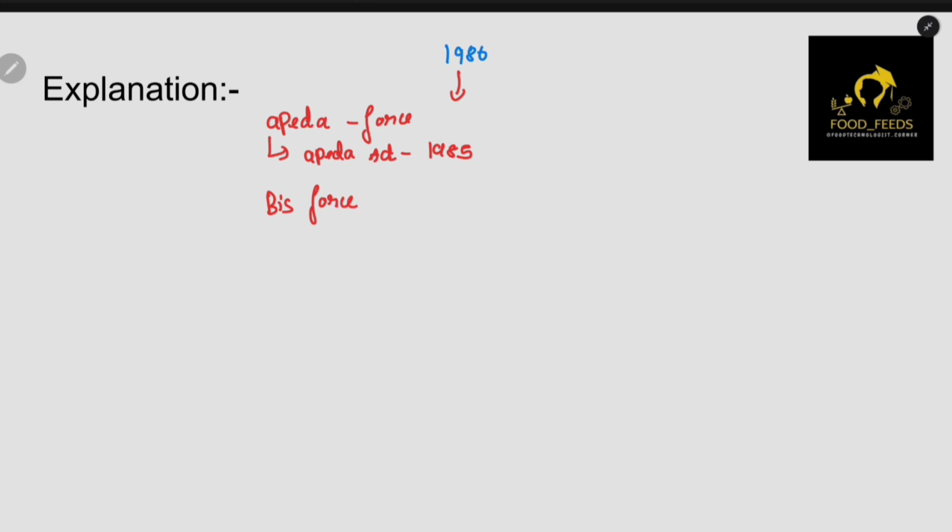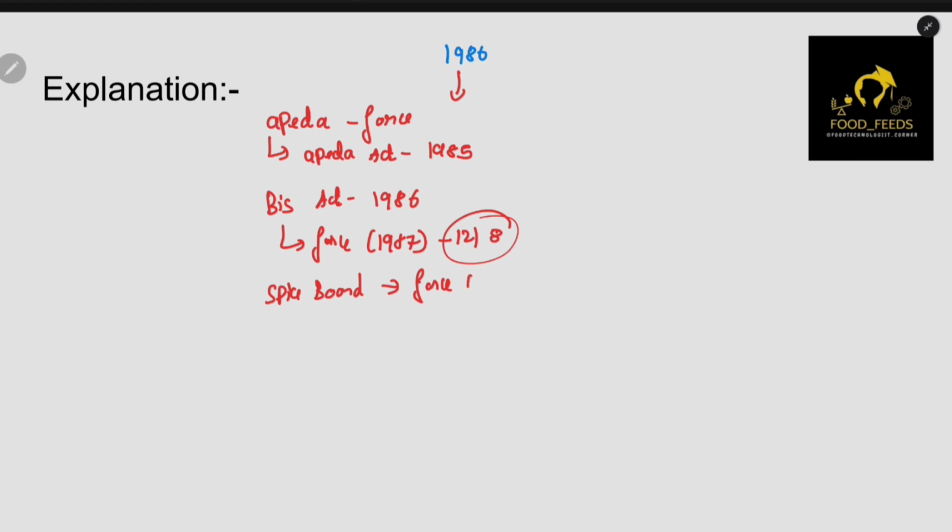The BIS Act came in 1986, but it came into force in 1987, on the 12th of August. So this is BIS. And Spice Board. Basically, the Spice Board also came into force in 1987, but this act came in 1986 only. Spice Board Act.